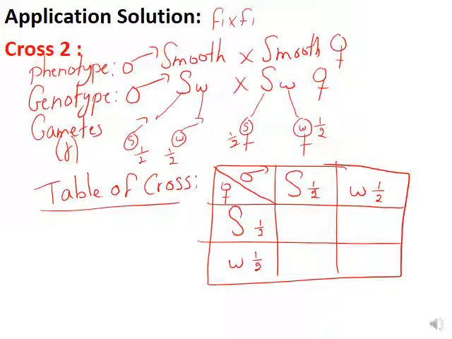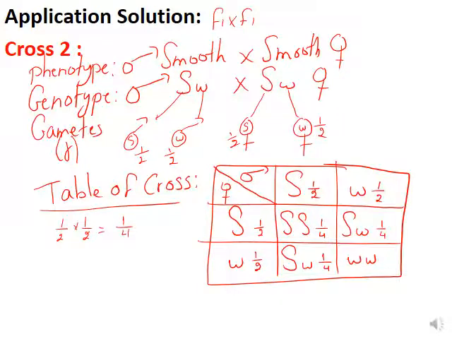So S times S, SS. 1 over 2 times 1 over 2 is 1 over 4, numerator by numerator and denominator by denominator. S times w is Sw, 1 over 2 times 1 over 2 is 1 over 4. Also here, w times S, we always start with the dominant, Sw, 1 over 4. And w times w, ww, 1 over 4.